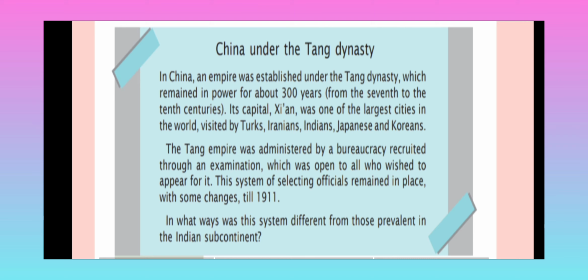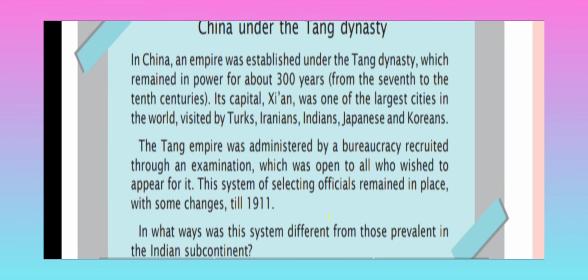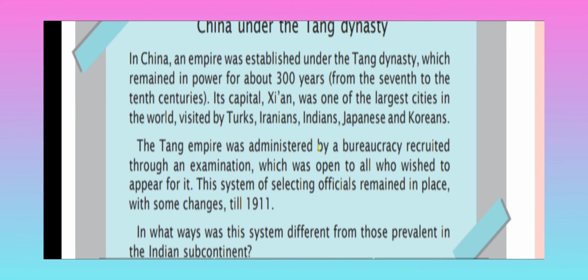The Tang Empire was administered by a bureaucracy, recruited through an examination, which was open to all who wished to appear for it. This system for selecting officials remained in place, with some changes, till 1911. In what ways was the system different from those prevalent in the Indian subcontinent?